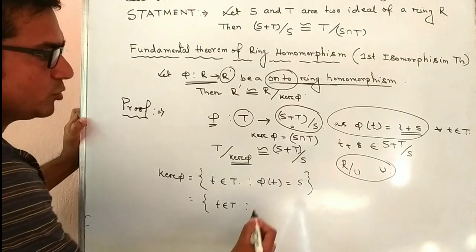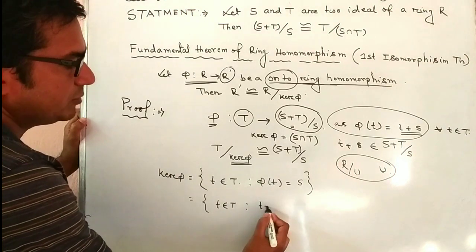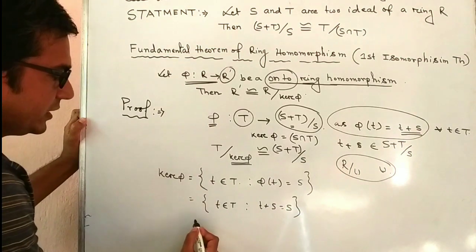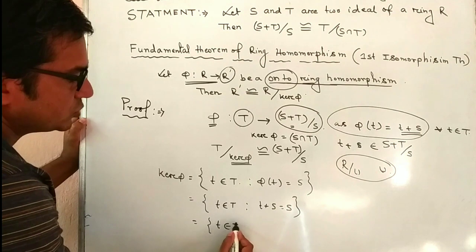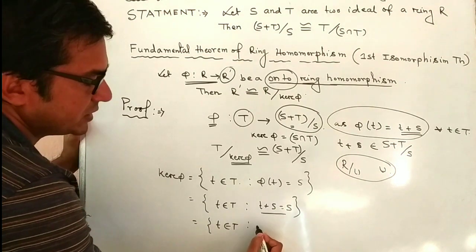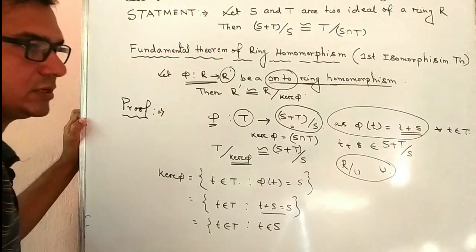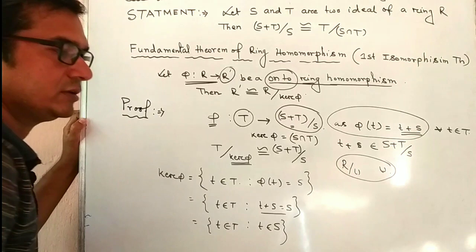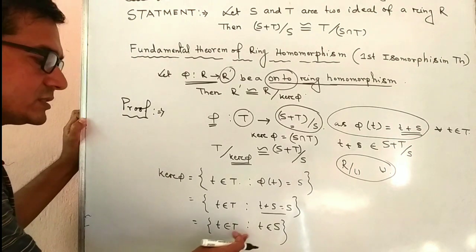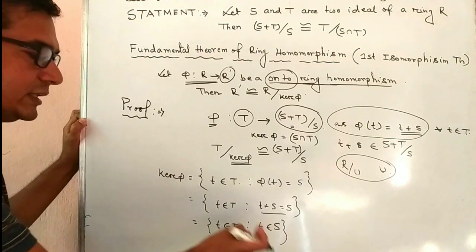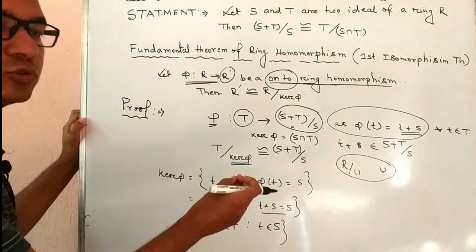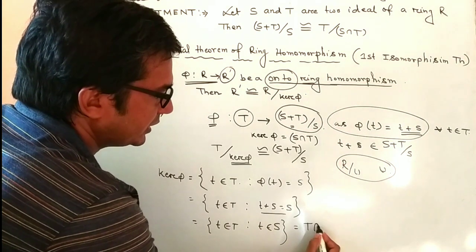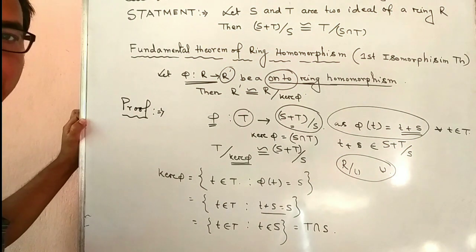such that from the definition phi of t equals t plus S equals S, and this relation gives t must belong to S, because t plus S equals S. This implies t belongs to T and t belongs to S also. So it must be T intersection S, right?